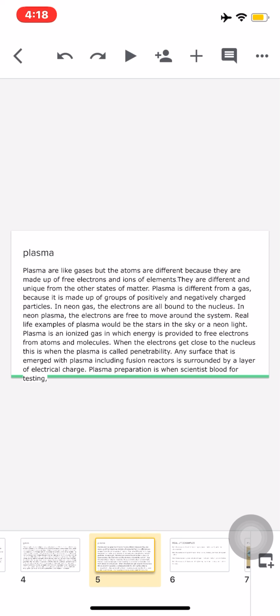Plasma is ionized gas in which energy is provided to free electrons from atoms and molecules. When the electrons get close to the nucleus, this is when the plasma is called penetrability. Any surface that is immersed in plasma, including fusion reactors, is surrounded by a layer of electrical charge. Plasma preparation is when scientists test blood or do blood testing.